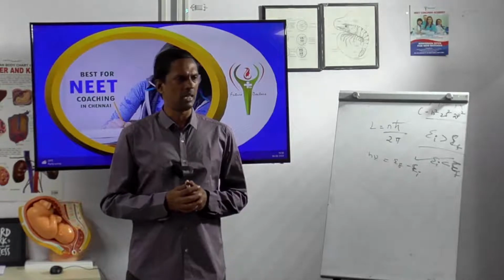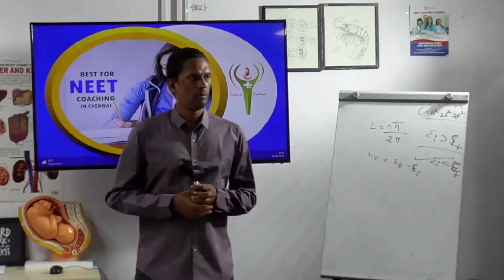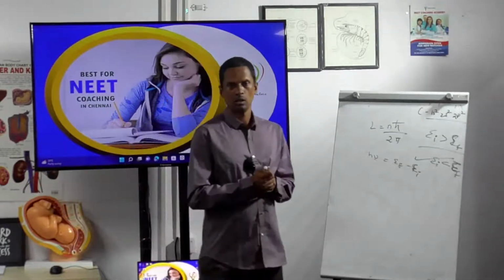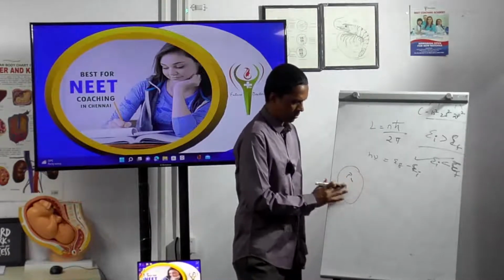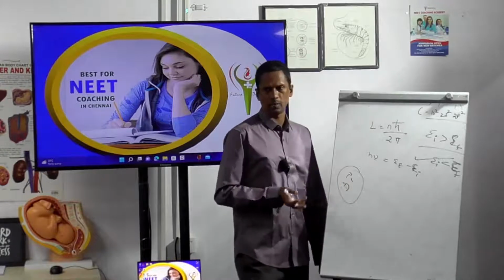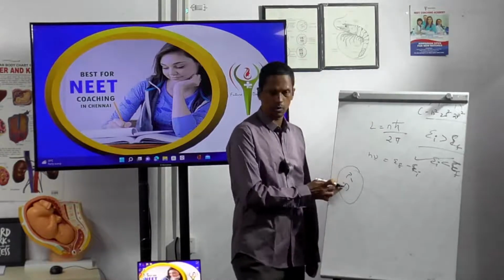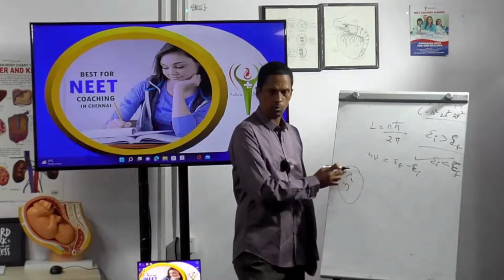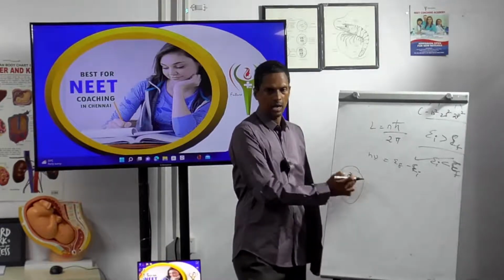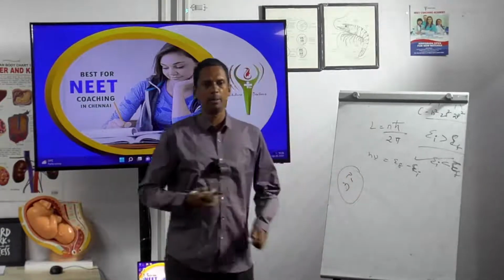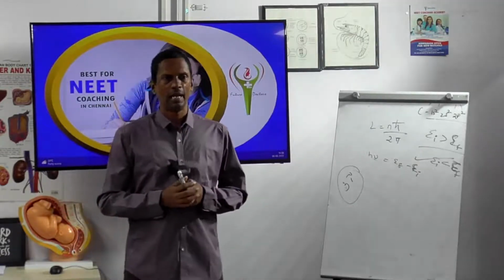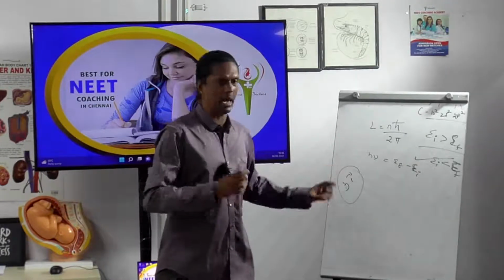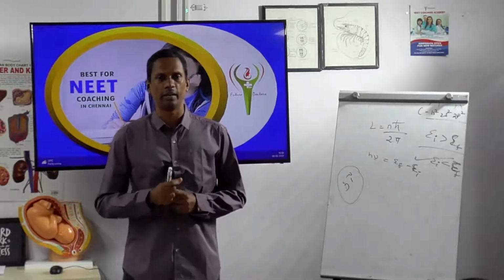I think I took it in the last class, no? Binding energy, binding proton and neutron. It's in the nucleus. What is binding energy between proton and neutron, neutron and proton? It will have high binding energy. Which will have high binding energy? The smallest, hydrogen, will have the highest binding energy.